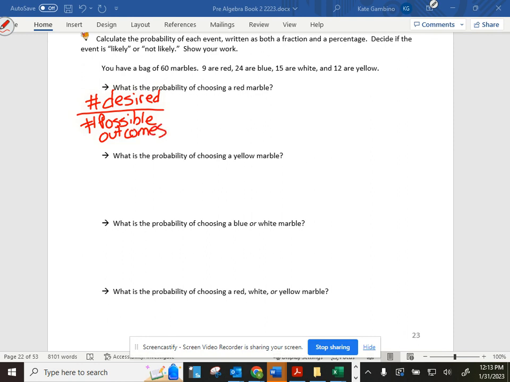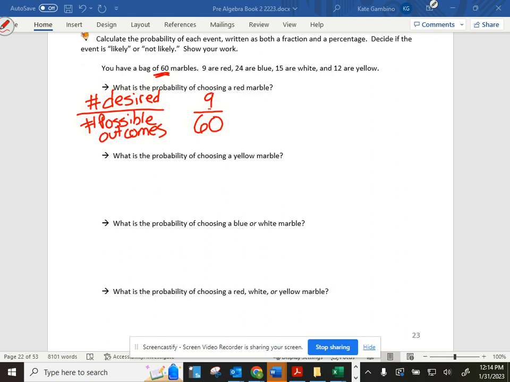What is my fraction going to look like, Gus? 9/120. How many marbles are there altogether, Gus? 120. How many marbles are there? Oh, 60. There's 60 marbles, so there's 60 possible outcomes. 9 of them are red. So I'm going to put the 9 on the top because there's 9 red that I could choose. The 60 is how many marbles there are all together. So I have my fraction.